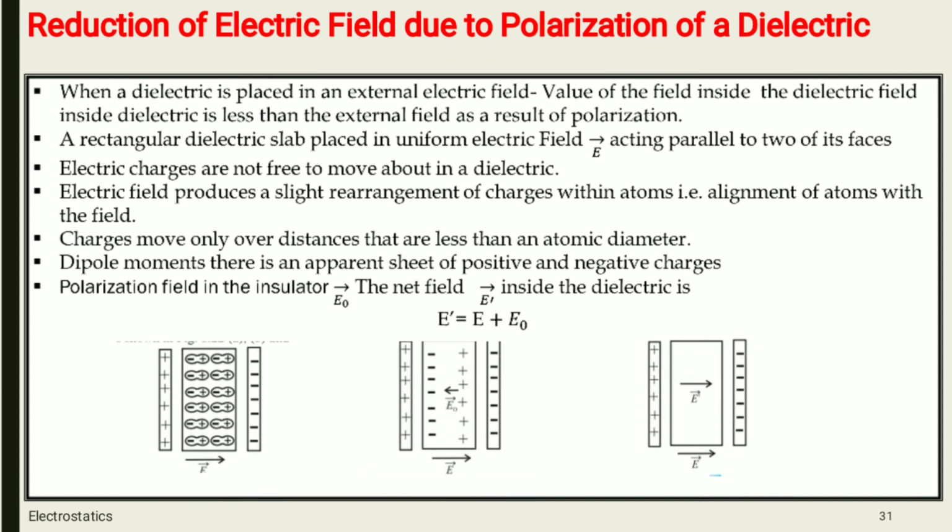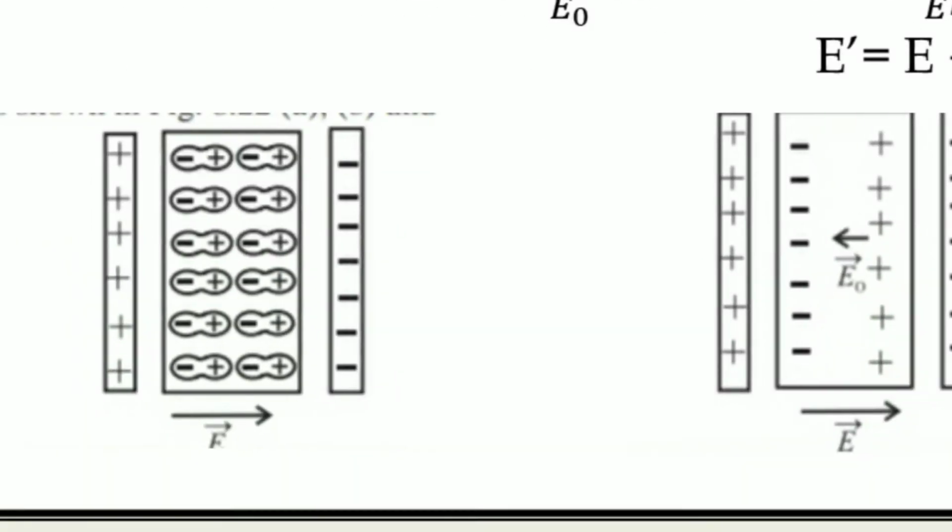A rectangular dielectric slab placed in uniform electric field acting parallel to its faces. तो आपको यहाँ पे दो प्लेट्स दिख रही हैं, एक निगेटिव प्लेट है, एक पॉजिटिव प्लेट है. E का डायरेक्शन दिया है और ड्यू टू दिस अप्लाइड इलेक्ट्रिक फील्ड डाइलेक्ट्रिक में, towards negative plate there will be the positive charge, towards positive plate there will be the negative charges.